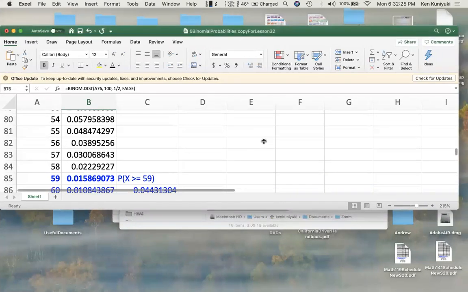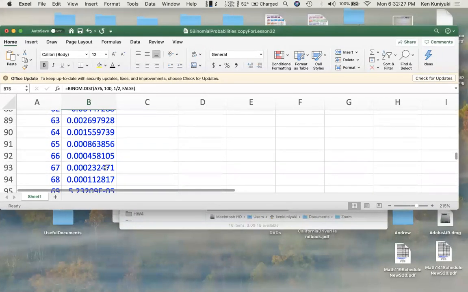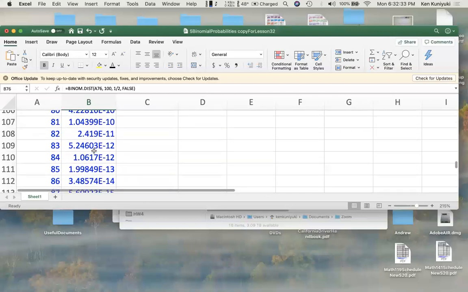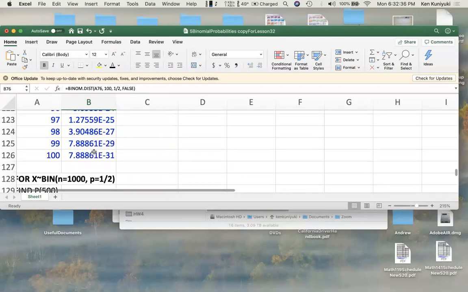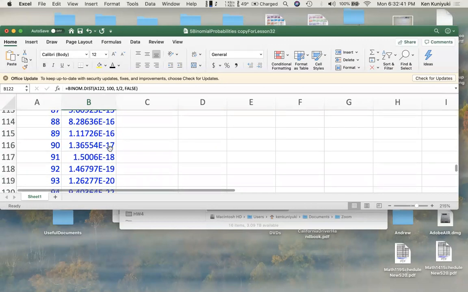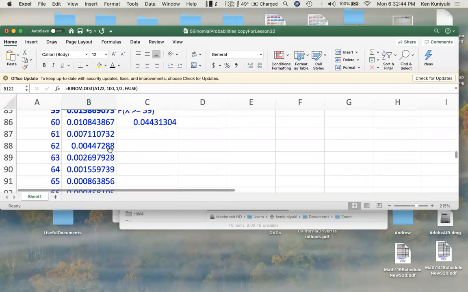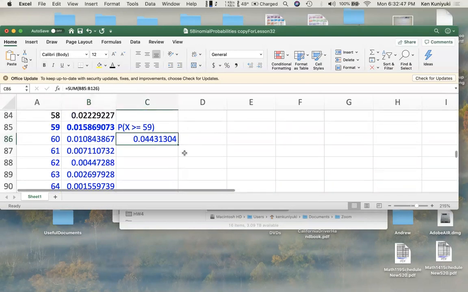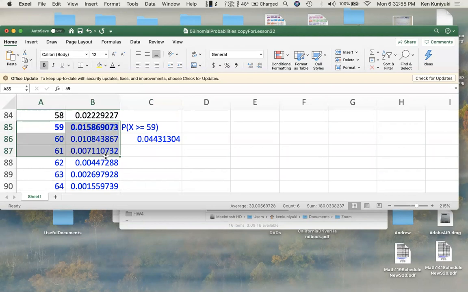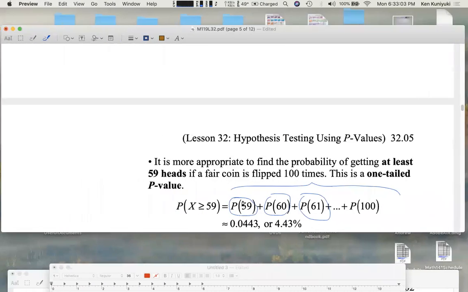In fact, I had Excel do that. I had Excel take these probabilities from P of 59. You get very close to 0 here anyway, right? But I had Excel add up all these probabilities from P of 59 to P of 100. Not that these really mattered way down here. But when you add up all those probabilities, bingo, we get about 4.43%. So this one-tailed probability, the probability of getting at least 59 heads, is about 4.43%.